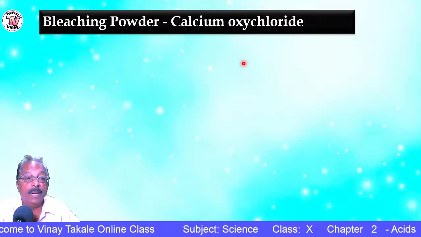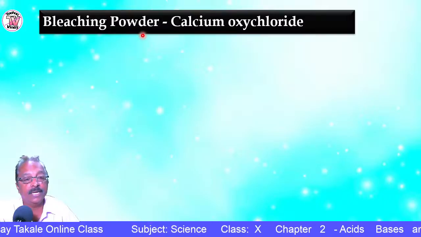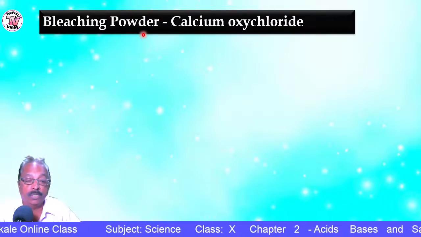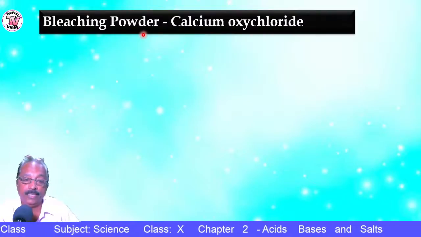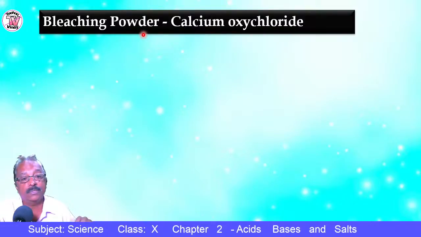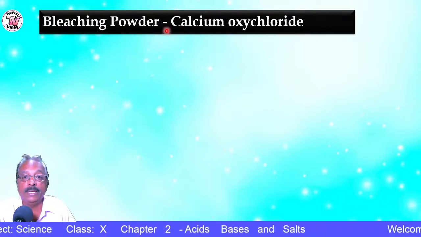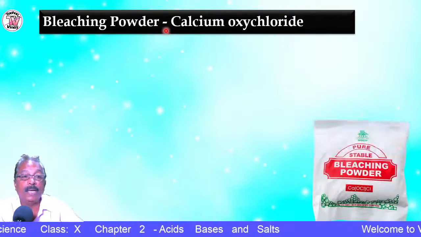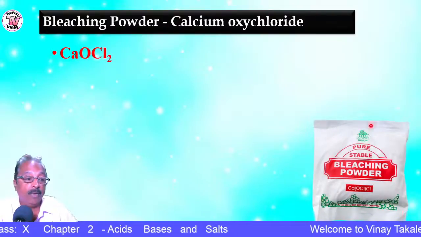Bleaching powder is a common name. You have heard this. Normally it is used to remove the algae which is formed, the slipperiness found in front of your house. Normally we sprinkle the bleaching powder. The chemical name is calcium oxychloride, CaOCl2.